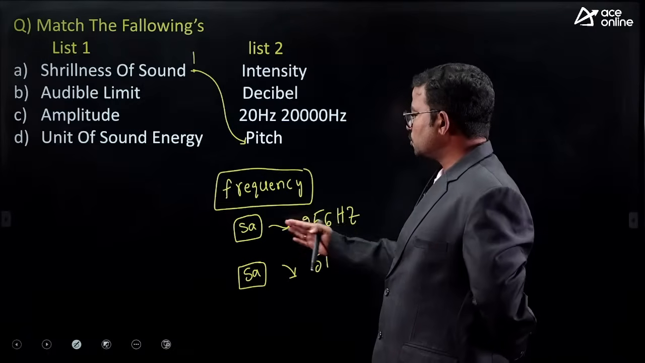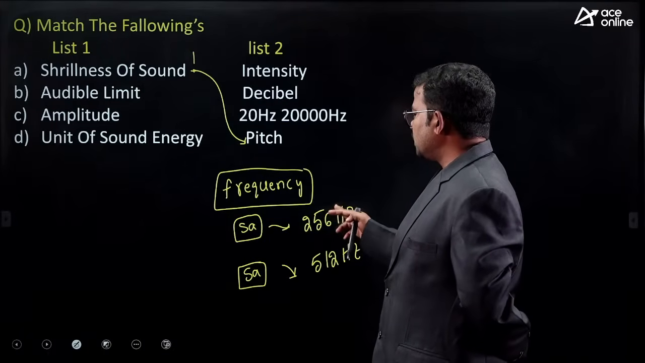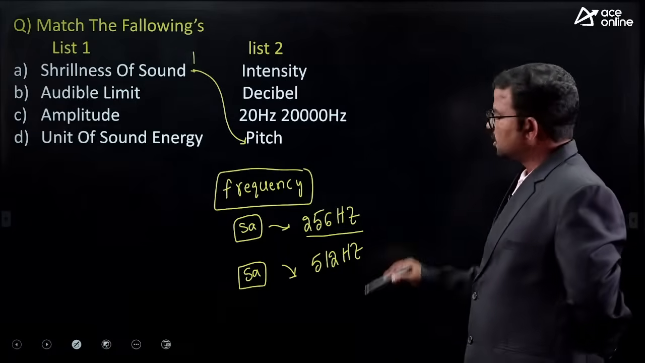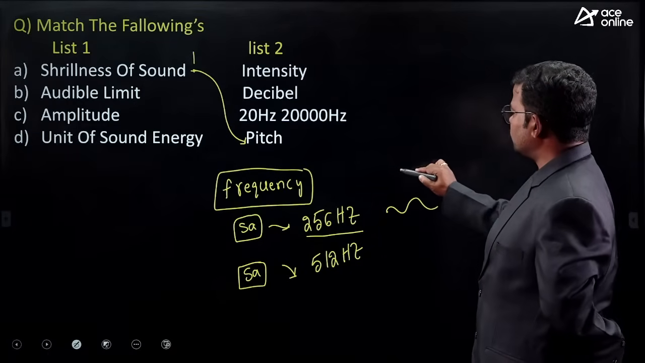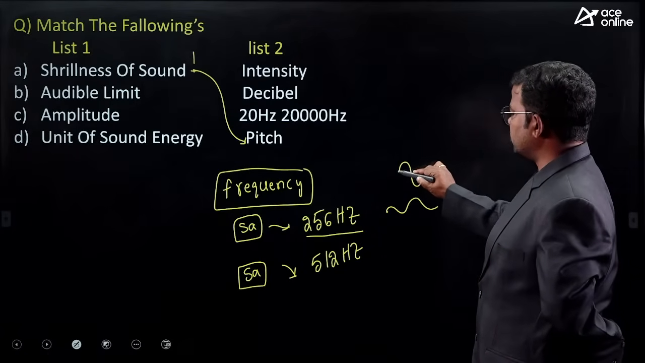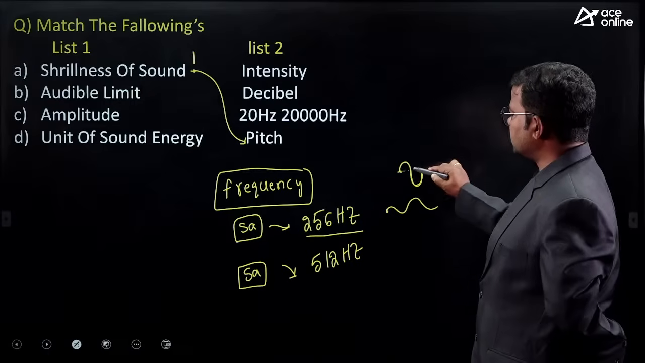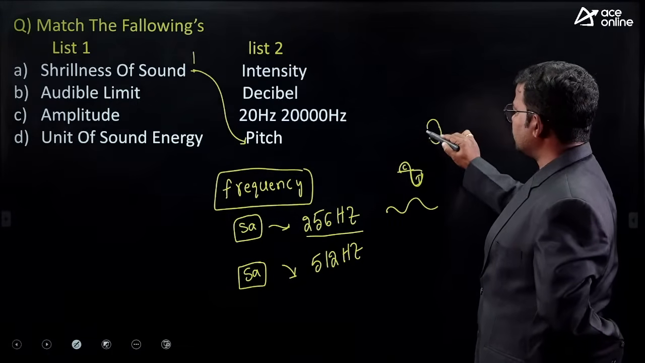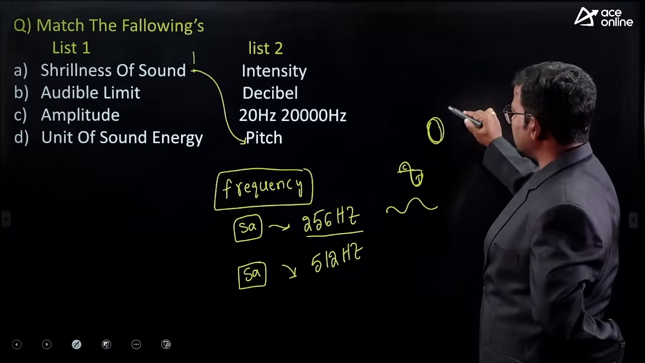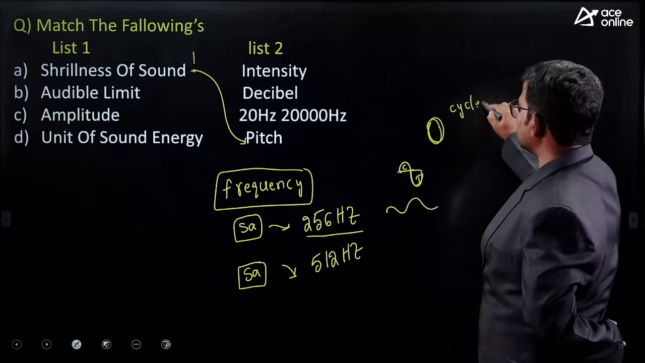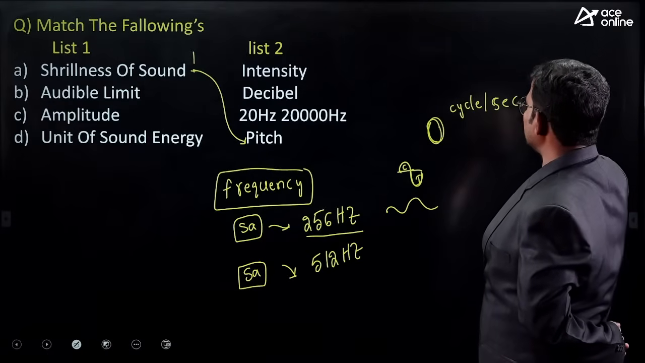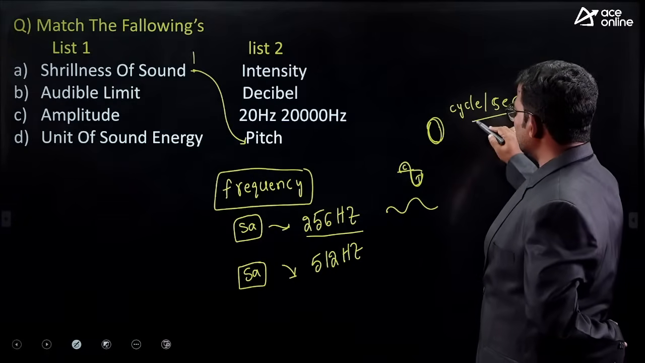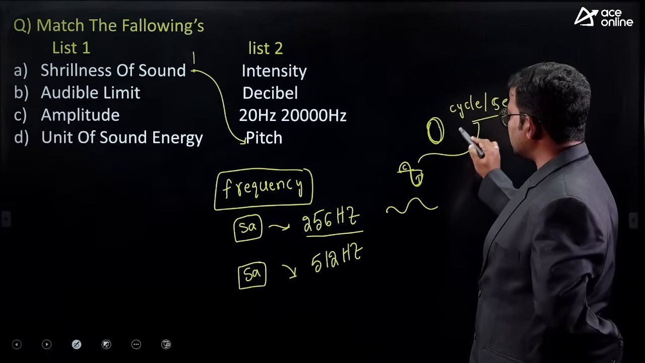How do we get this low pitch Sa? To get it, we need at least 256 waves. One wave is one crest and one trough. One crest and one trough together is a cycle per second. This cycle per second is simply treated as a hertz. Hertz means cycle per second.